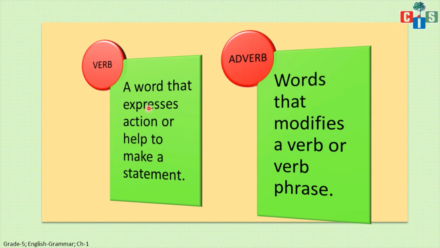Okay, so here two things are there, you have to pay attention here. Verb, a word that expresses action, or an action word can also be called a verb. But another word which helps to make a statement, which is called a helping verb, also comes in the category of verb. Okay, for example, Aman plays football. In this sentence, plays, what is the action word? What is Aman doing? Aman is playing. So Aman plays football.